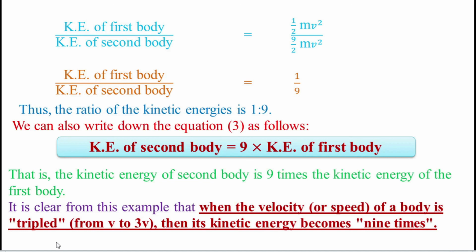From this, we can easily understand when the mass increases, kinetic energy also increases. When the mass decreases, kinetic energy also decreases. When the velocity increases, the kinetic energy also increases. When the velocity decreases, the kinetic energy also decreases.